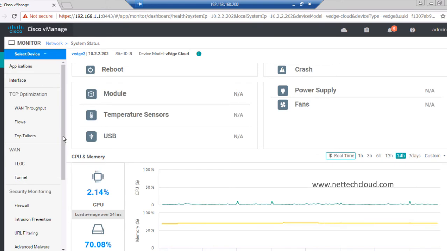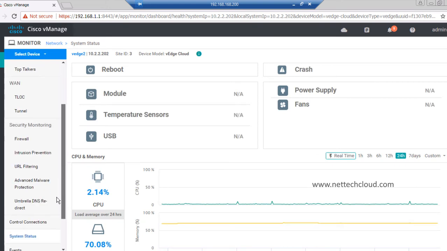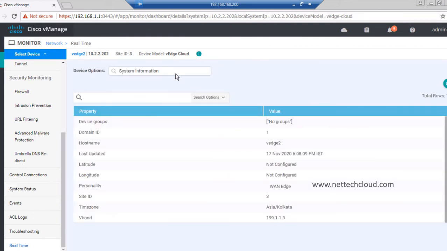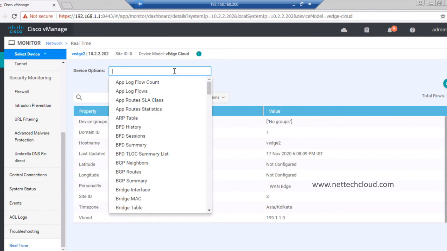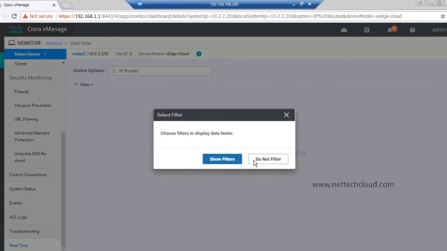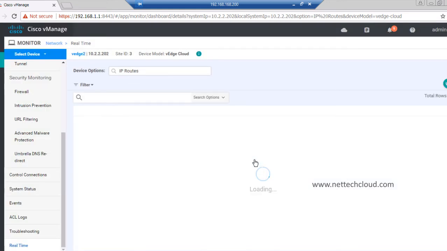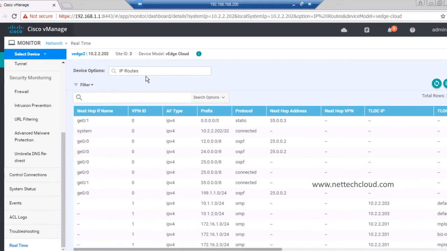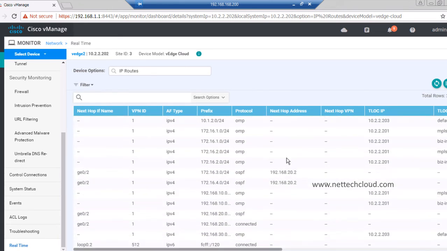So, real time, and let's say I want to run a command similar to IP routes, do not filter. So same as running the IP routes command on the WAN Edge 2 device, right? So no need to go there. We can run the command from here only.